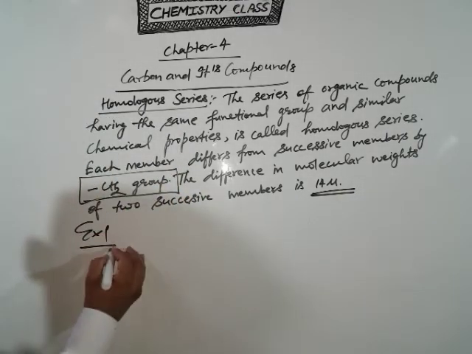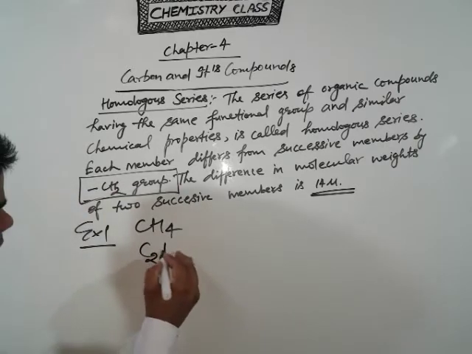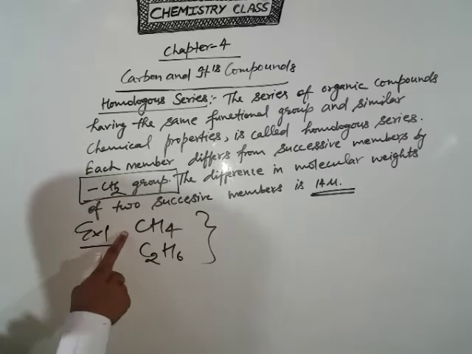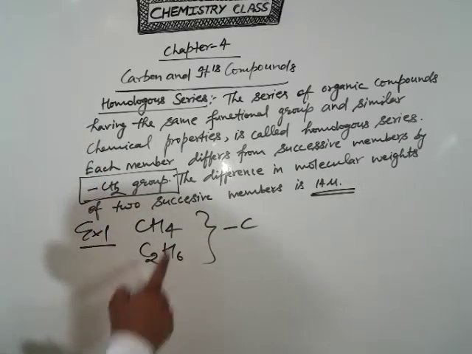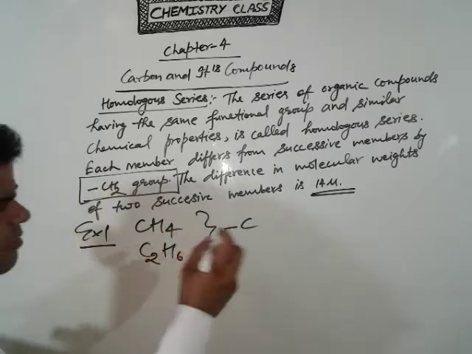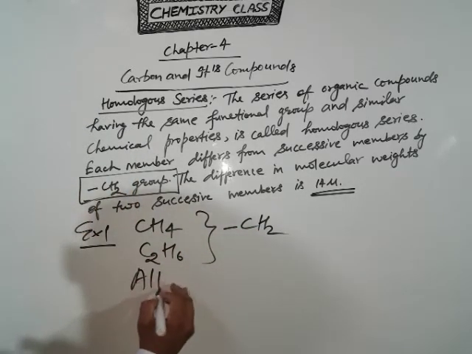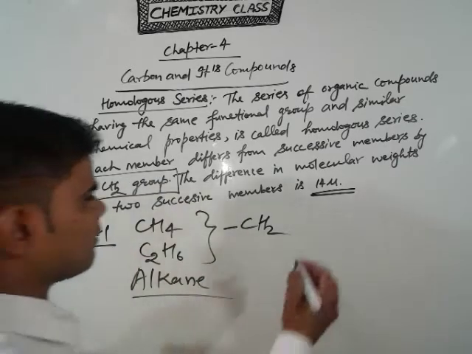For example, take CH4 and C2H6. What is the difference? Here there are 2 carbon atoms and here a single carbon atom. The difference is only carbon, and for hydrogen 6 minus 4, so the difference is CH2. Clear? This is a member of the alkane family. Now come to the alcohols.